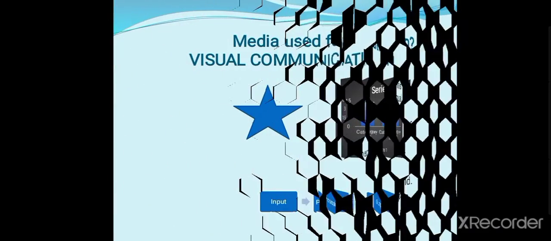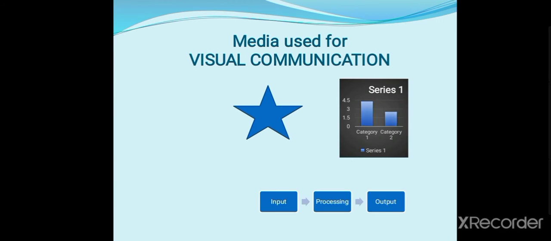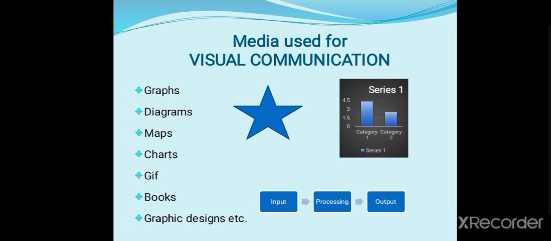Next, media used for visual communication. First are graphs, diagrams, maps, charts, GIFs, books, graphic design, etc. All these media are used in visual communication. You can see a graph is present here, a diagram is present here, a chart is present here. Thus, we can use multiple types of media.